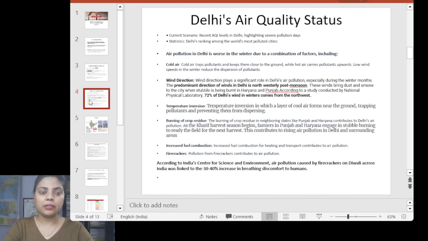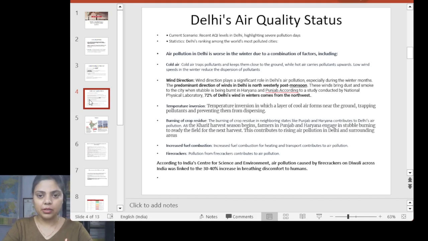I remember when I was going through a newspaper, I read that every day the air we were breathing was equivalent to smoking around 40 or 50 plus cigarettes. The bad impact that those cigarettes would have on our health, the same kind of impact is being caused by the air pollution in Delhi during that time. So now we are going to see why the air pollution in winter is the worst, especially in Delhi.